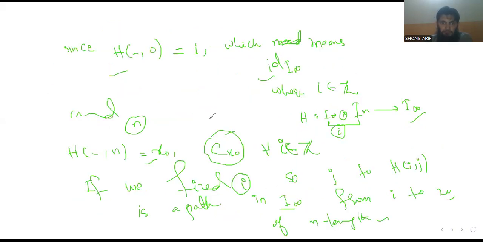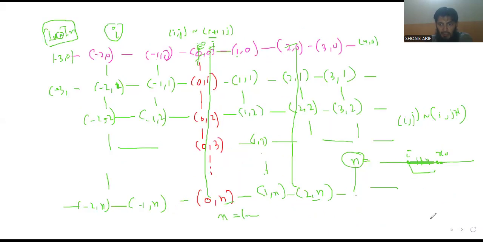If we fix i, then j to h of (i, j) is a path in I infinity. There is a path from this box product to I infinity, from i to x naught, of length almost n or less than or equal to n.